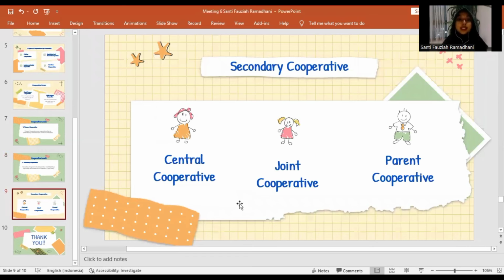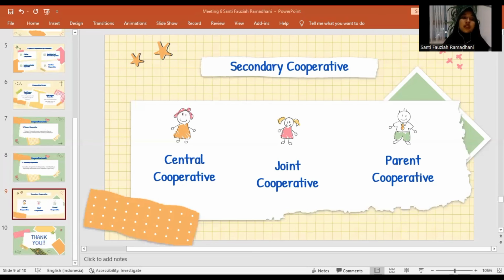We can see the slide. The 3 types of secondary cooperative. The first is central cooperative, a combination of at least 5 primary cooperatives that are already legal entities. The central cooperative is domiciled in an area with a higher regional level than the primary cooperative. For the example, the Regency Capital.